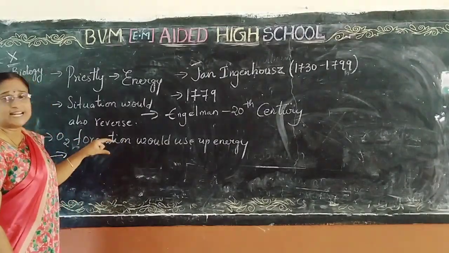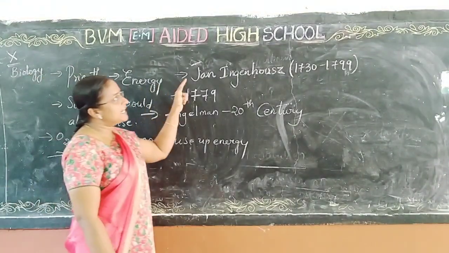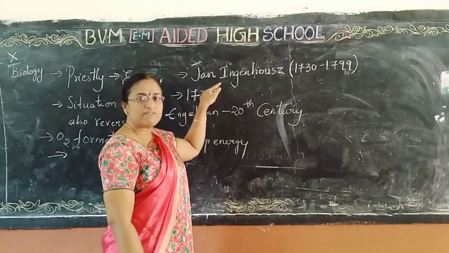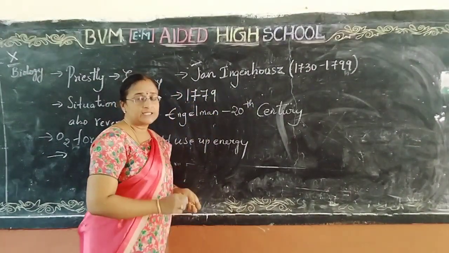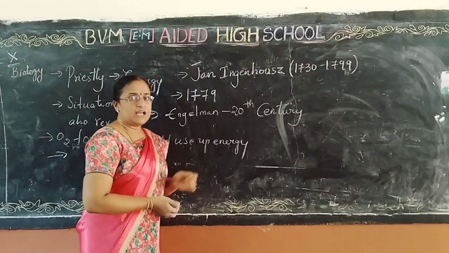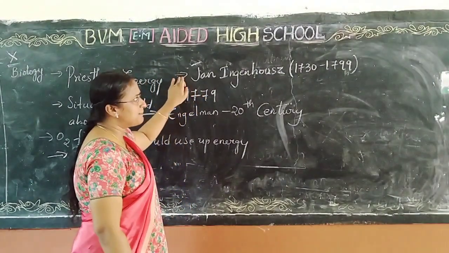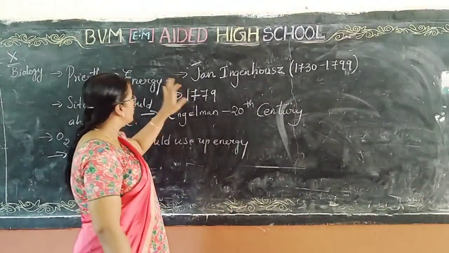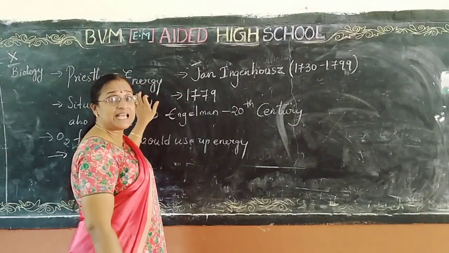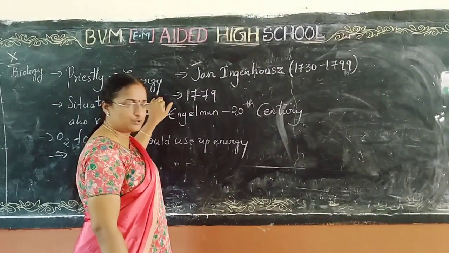After several experiments, John Ingenhousz, during the period of 1730 to 1799, did so many experiments about that, and he found the answer: during photosynthesis, the energy is also used up.